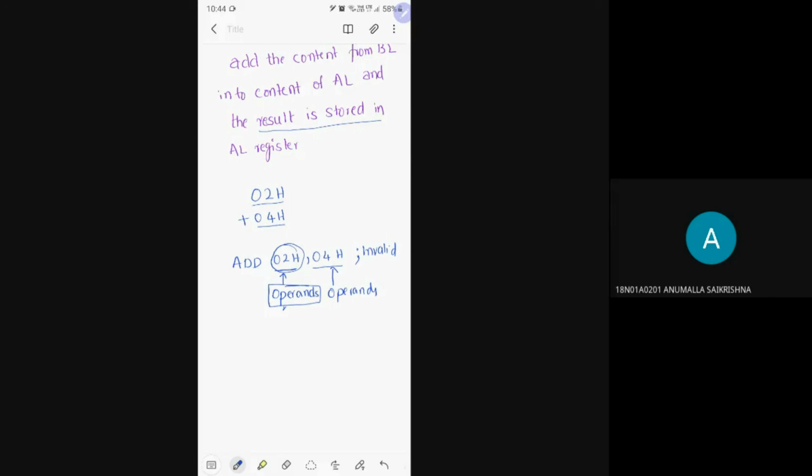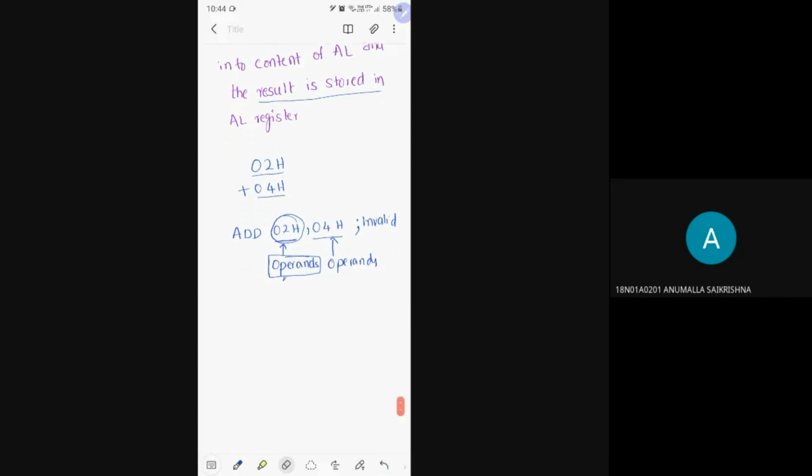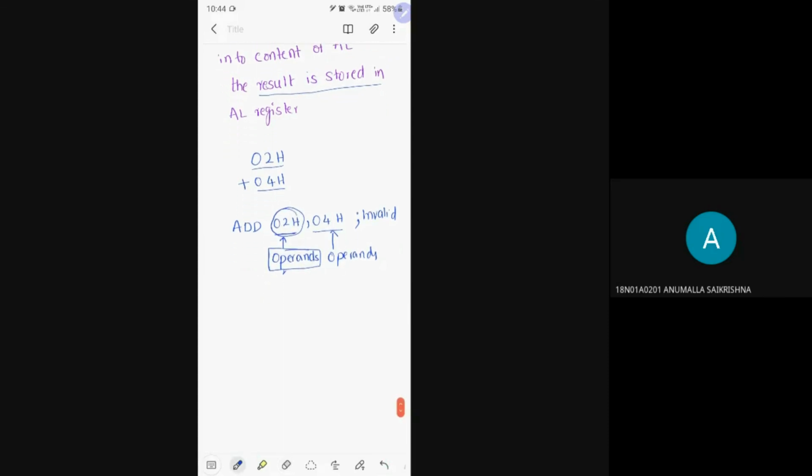So at the destination side, it should be a register or a memory location. Instead of writing like this, I need to move 02H into AL. Now I can write add AL comma 04H.